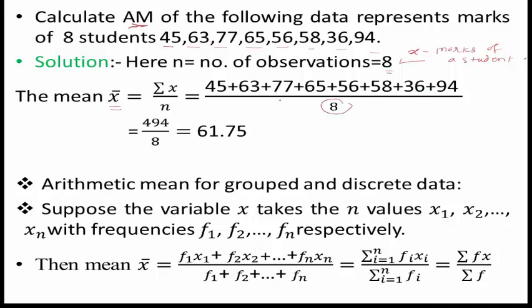When you calculate this total, use a simple calculator to find the sum. A simple non-programmable calculator is allowed. So this total is 494 divided by 8. So the mean marks of the 8 students is 61.75.